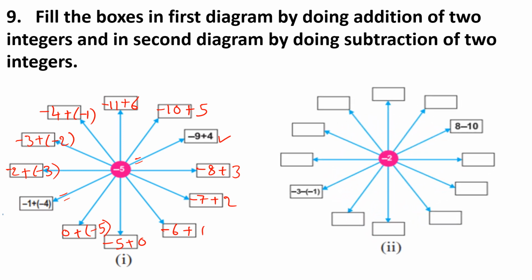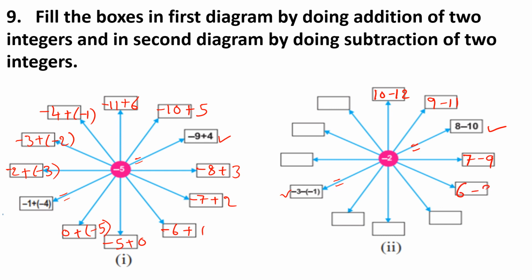Let us see one more diagram here. So here we have to take subtraction. Look at that. Already they given 8 minus 10, it is equal to minus 2. All become minus 2 only. Minus 3 minus of minus 1, it is given one more here. Let us write this one. 10 minus 12. 9 minus 11. 7 minus 9 equals minus 2.